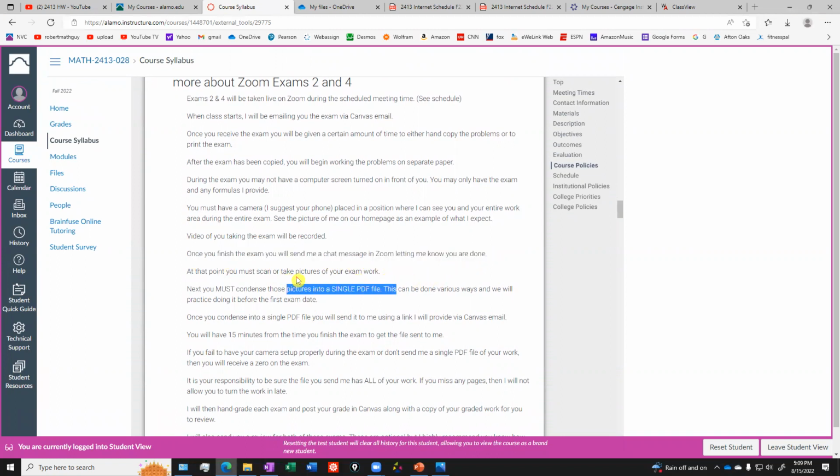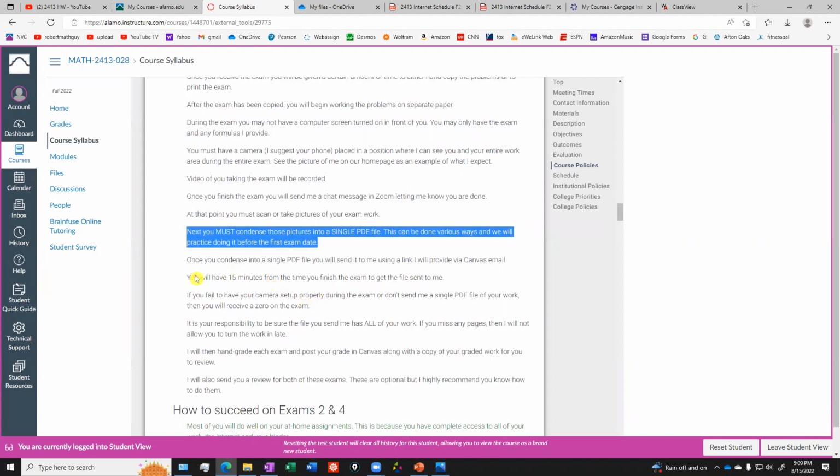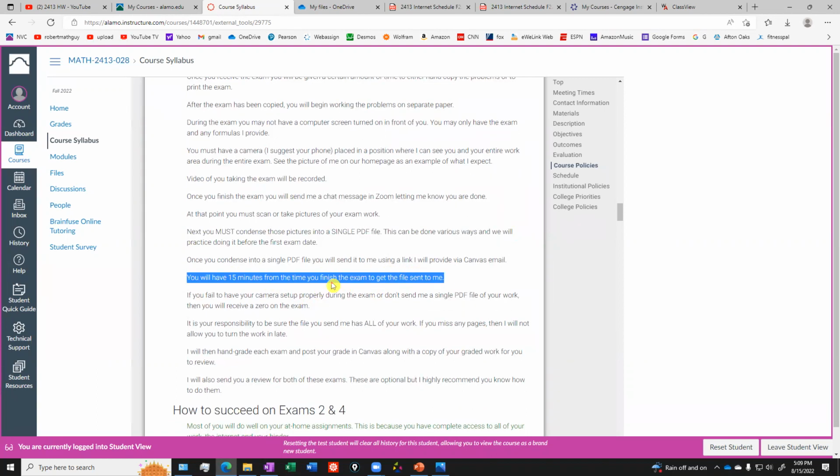At that point, you're going to scan all your work, either scan it or take pictures with your phone, and you're going to upload all of that to me as a single PDF, just like you've been doing all semester long for your homeworks. You're going to get all your work condensed down to a single document, single file, and you're going to upload that to me. And I'll give you time. You'll be given 15 minutes to do that. Then once you do that, I will grade the test by hand.